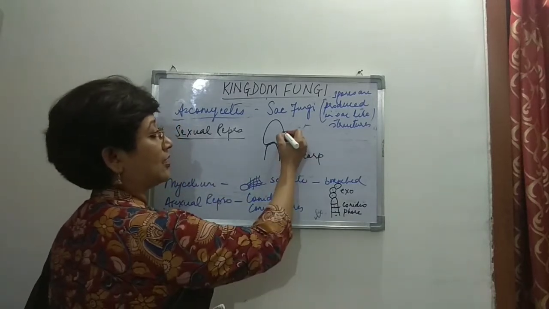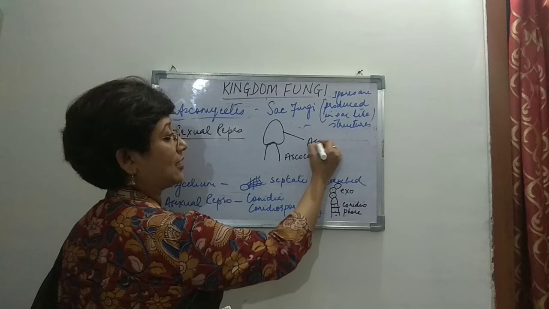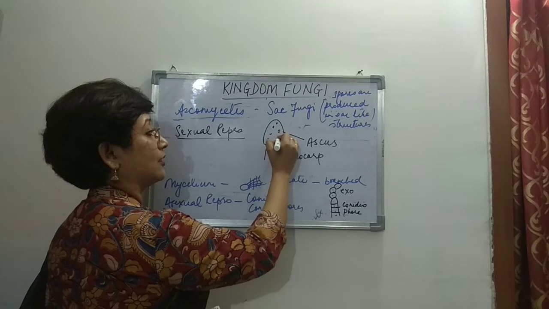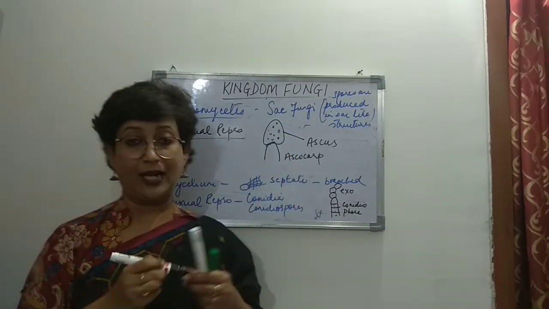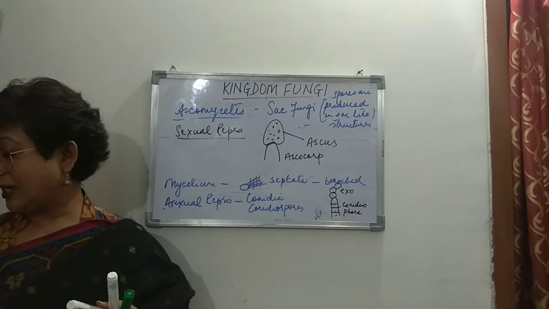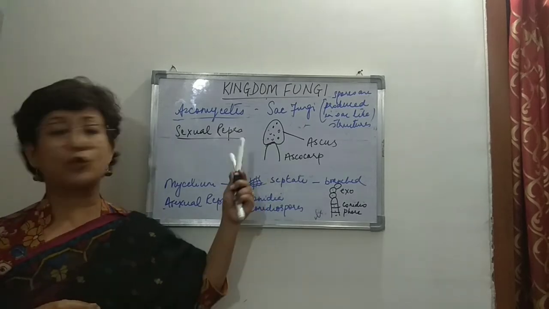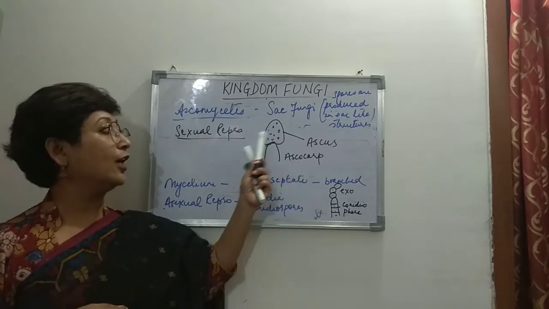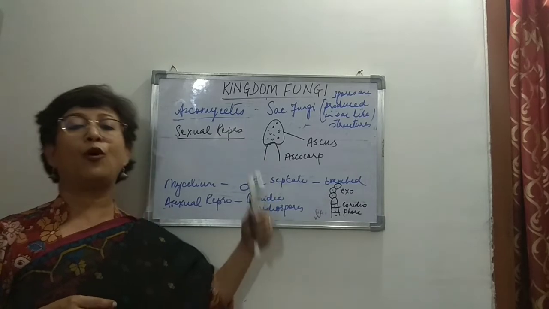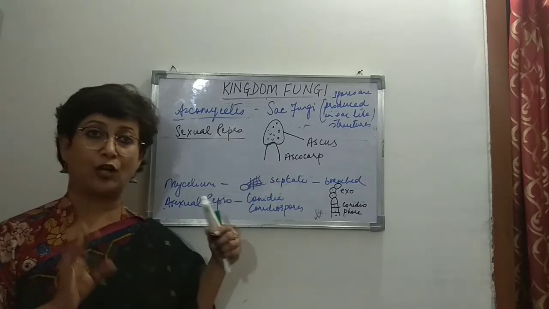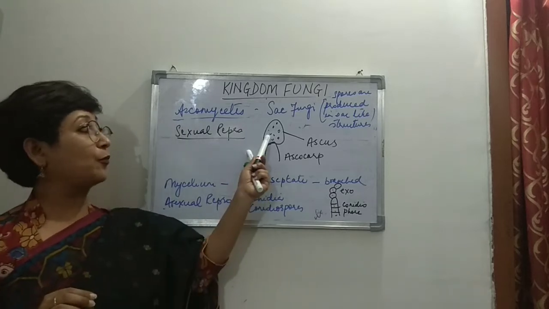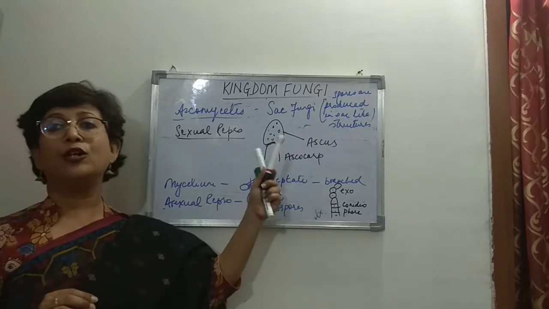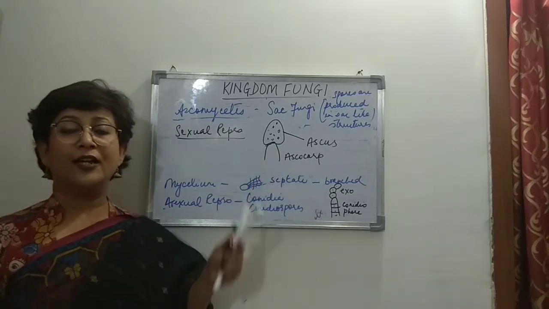This sac-like structure is known as ascus, right? And inside this are the asci, the structure known as the ascus. Ascospores are found inside the ascocarp. Here we see either 4 or 8 ascospores formed as a result of meiosis, right? Since these spores are formed inside the ascocarp, they are known as endogenous. So the spores here are endogenous.